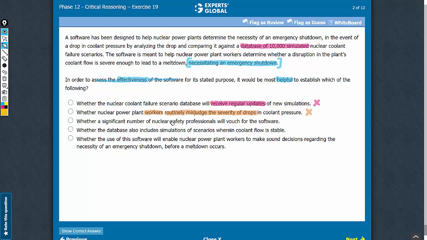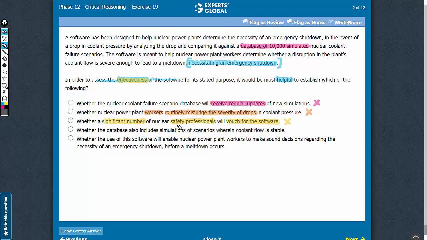Answer choice C. This answer choice talks about nuclear safety professionals vouching for the software. If a significant number of these professionals actually vouch for the software, it simply indicates that the software has some support from the experts. However, it doesn't suggest anything about whether the software is effective. So again, this answer choice would just provide additional information and not help in evaluating the conclusion. So let's eliminate this answer choice.